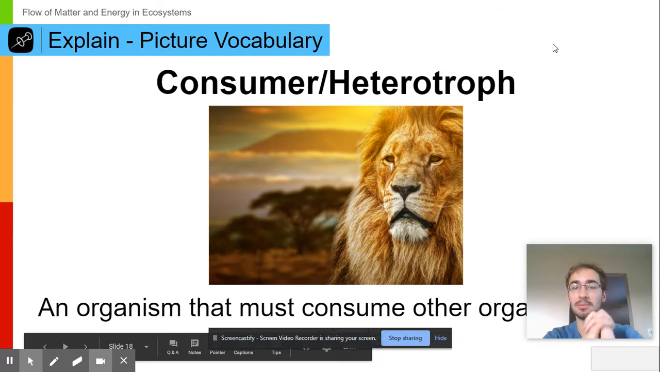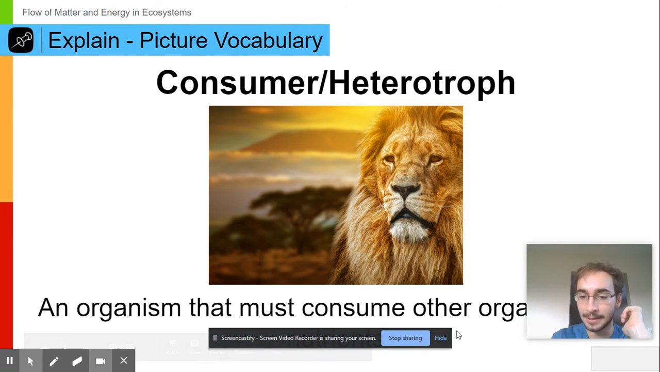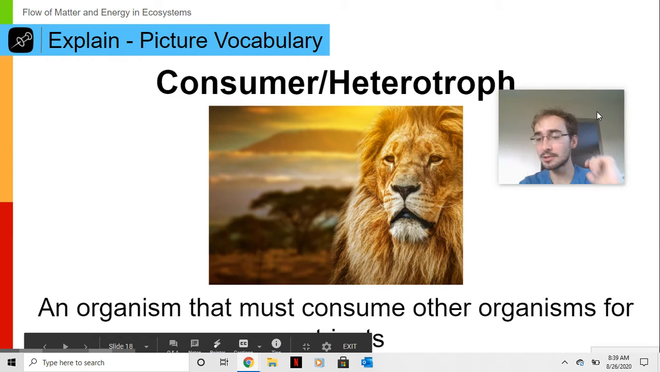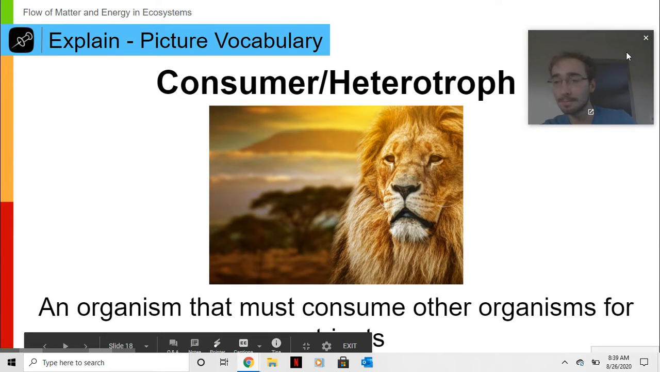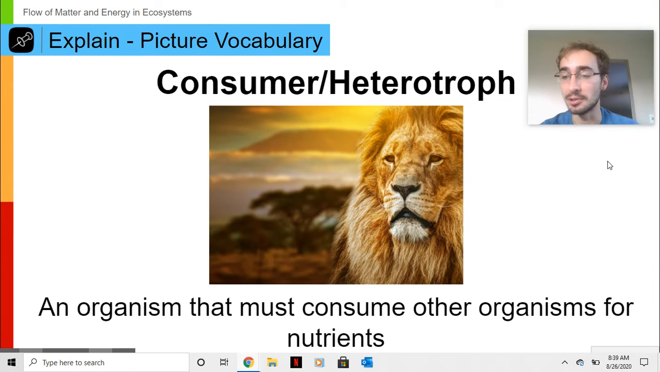So first we have consumer, or heterotroph. Consumers are us or any animal or organism that must consume, like eat, other organisms for nutrients. That would be a consumer. So pause the video now, put that in the left side of your Cornell notes, and then on the right side, get a picture or use the word in a sentence.